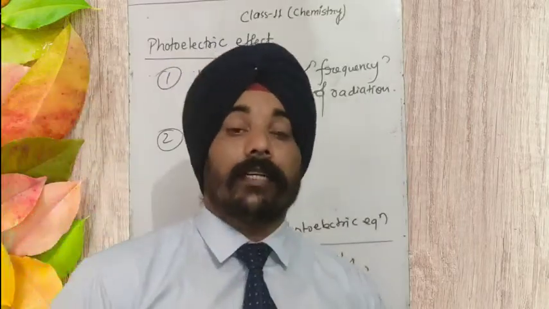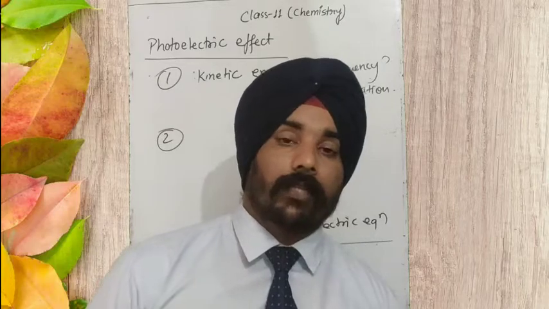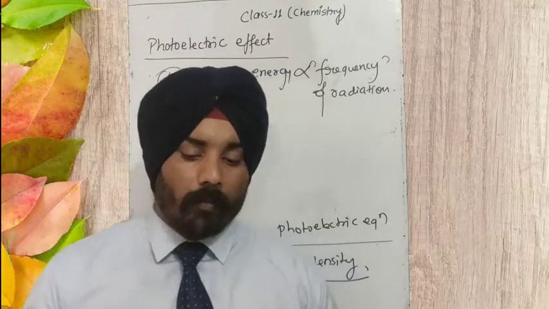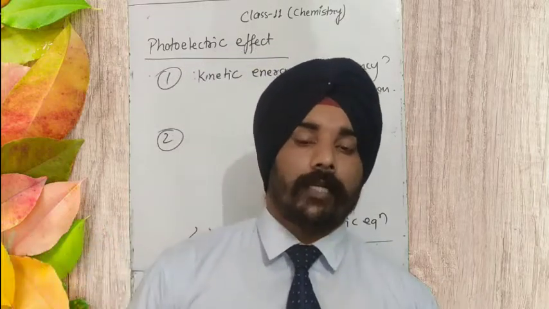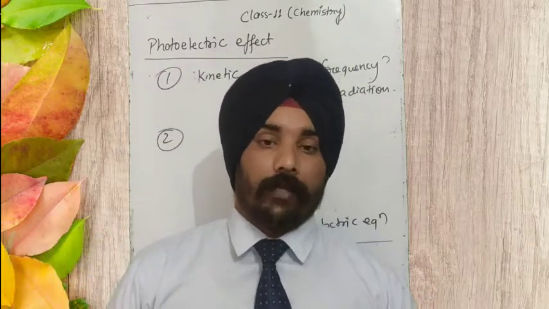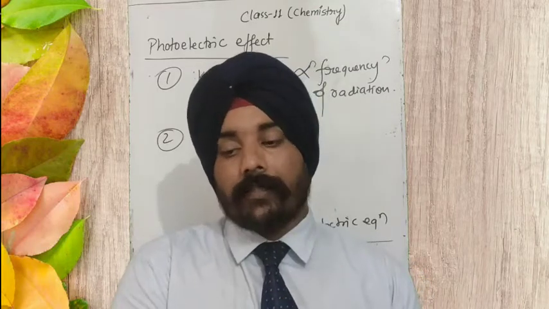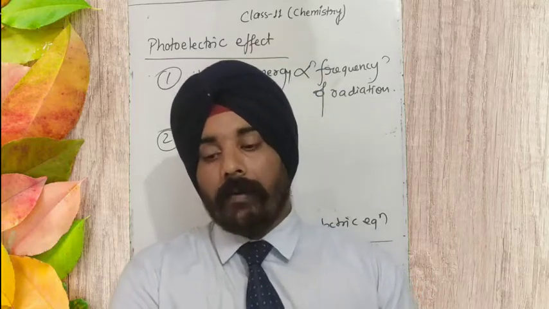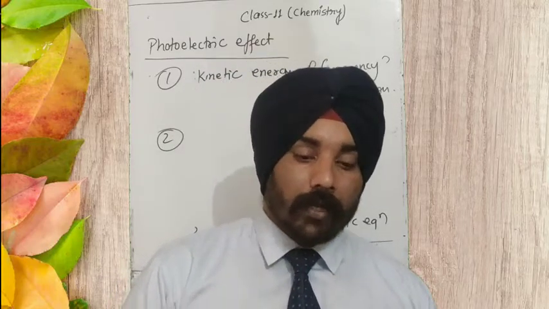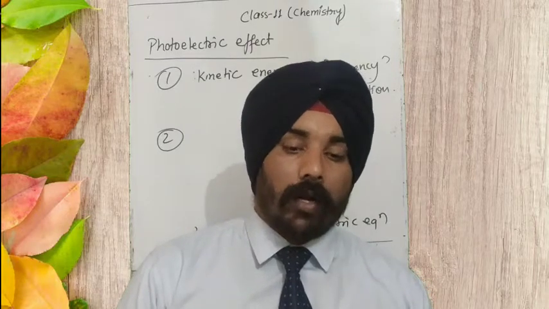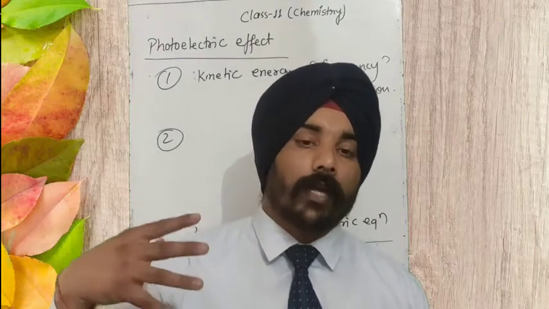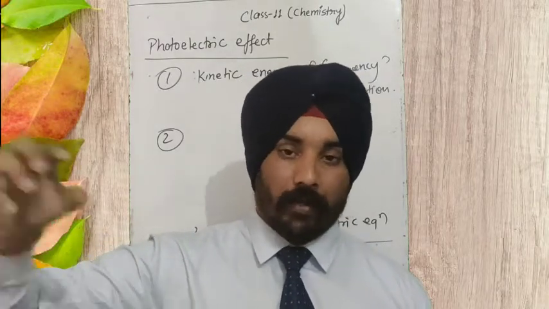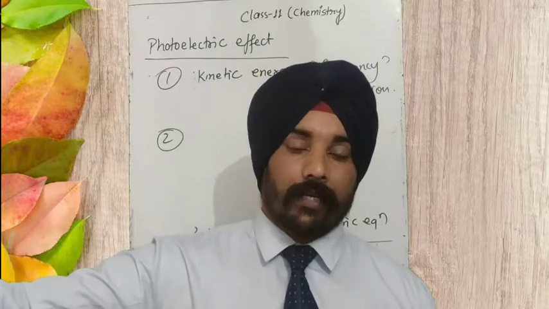Okay, so second thing, we have intensity. How is intensity going to affect the photoelectric emission? Intensity means brightness of light. The more the intensity, the more electrons will be emitted. Intensity is related to the number, the density of electrons emitted from the surface of metal. If we put more and more intensity of radiation, there is a huge increase in the photoelectric current.